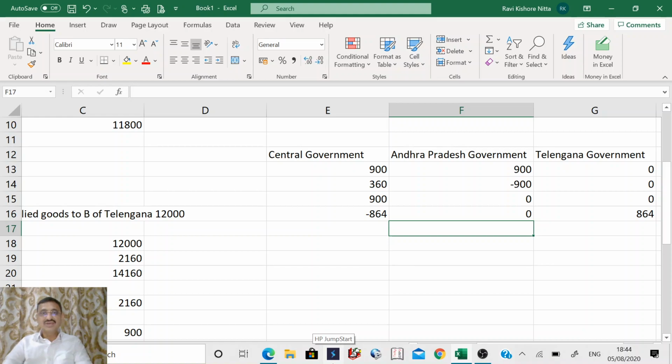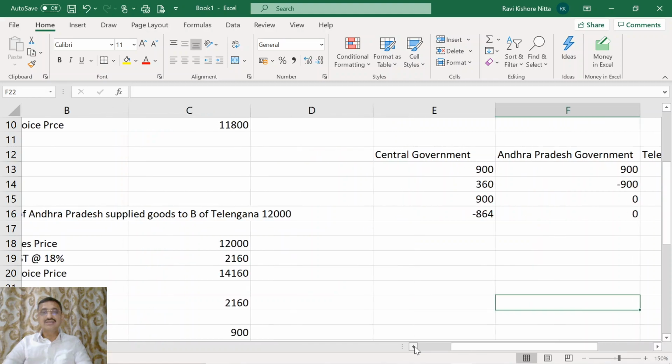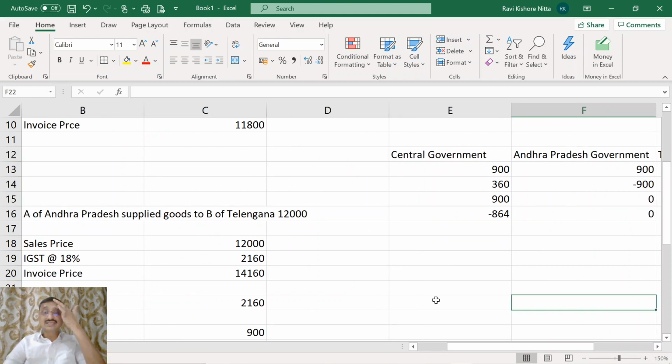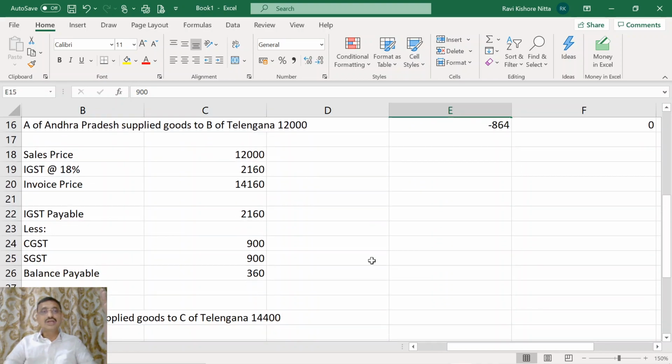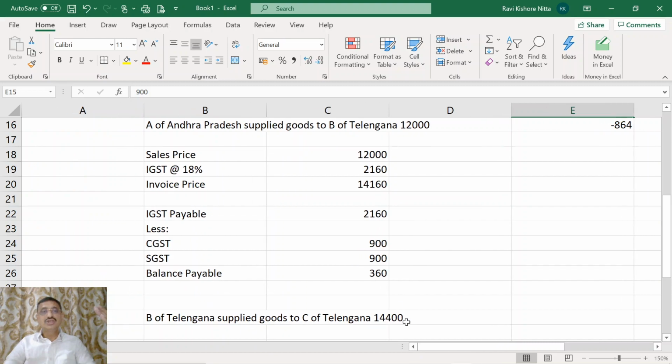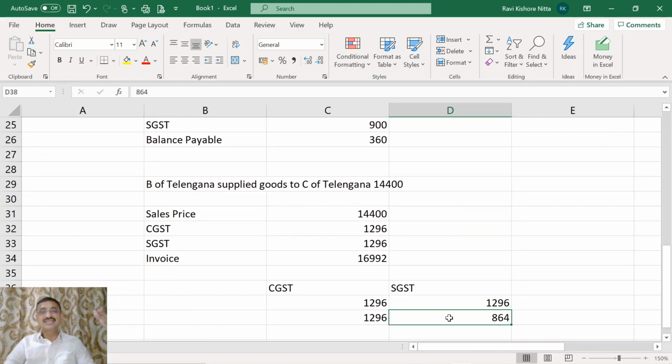How did this mechanism work? Previously, how does this destination based taxation work? The central government has developed a mechanism wherein, for the SGST utilized to pay IGST, Andhra Pradesh government transferred 900 to the central government. Now, what is the amount of IGST utilized to set off Telangana SGST? 864. Central government will transfer it to the state of Telangana.